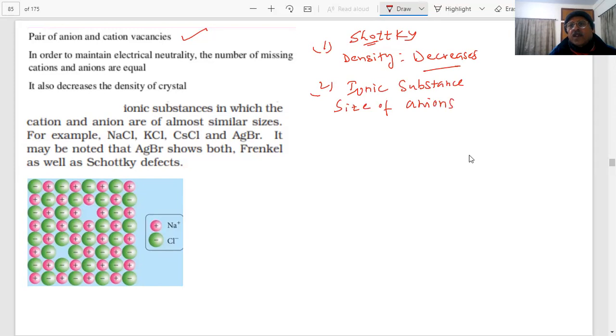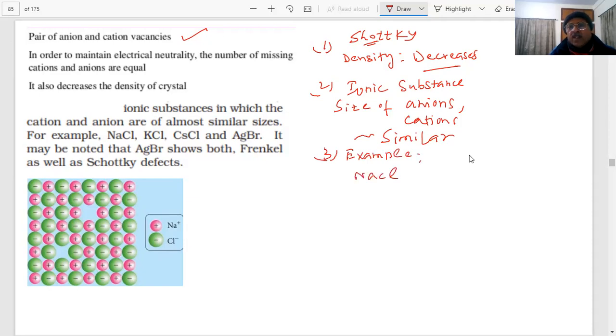anions and cations are almost similar will show Schottky defect. For example, they will ask you to give an example of Schottky defect. What are the examples?